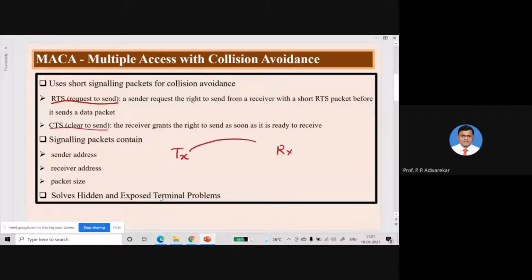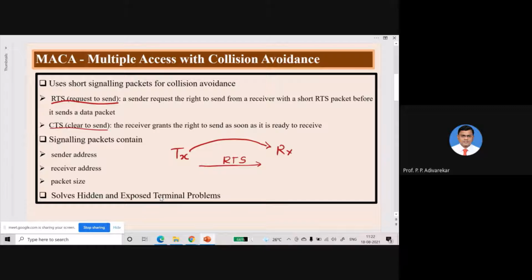Now the transmitter wants to send the data to the receiver. It will not directly start sending the data. First it will transmit the RTS packet, and it will request the receiver whether it can send the data or not. Means it will take permission from the receiver.